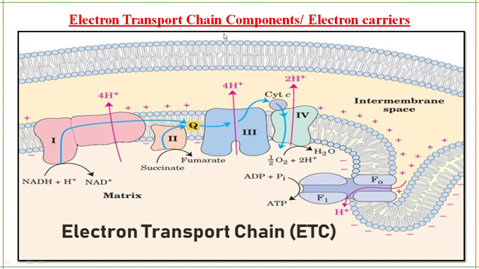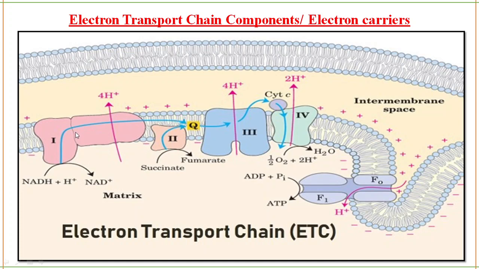So this is the electron transport chain where you have so many electron carriers. Most importantly, this is made up of 4 complexes: complex 1, complex 2, complex 3 and complex 4. Complex 1 is called NADH dehydrogenase, or it can also be called NADH reductase. So it is a proton pump.